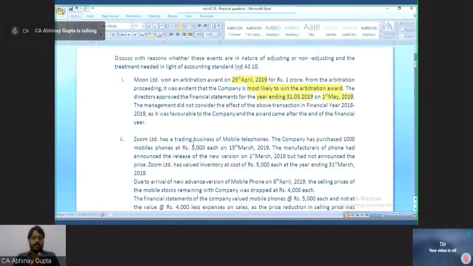Now the question says discuss how this event should be dealt with along with the reason, and what treatment you will give effect in your financial statements. What is the effect of this transaction? Please answer in the query box so that I get to know you are participating.